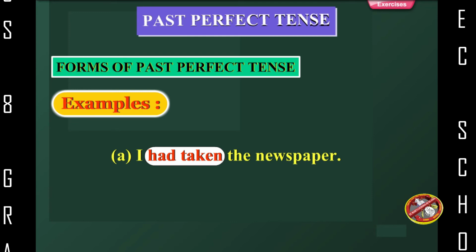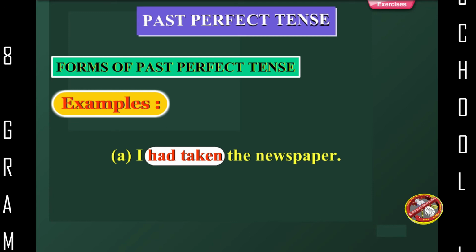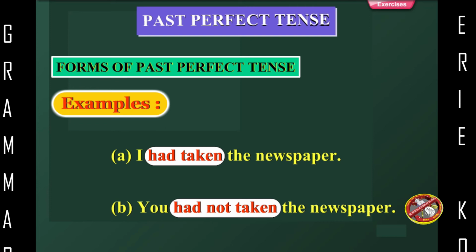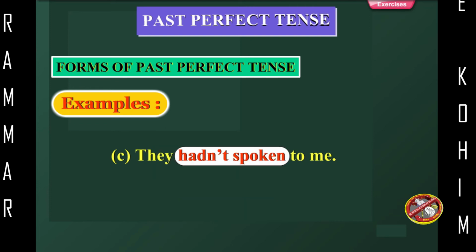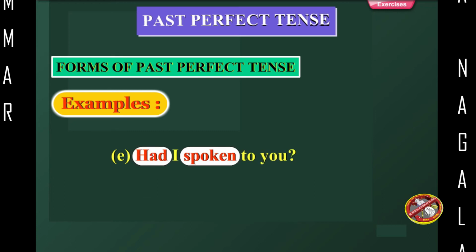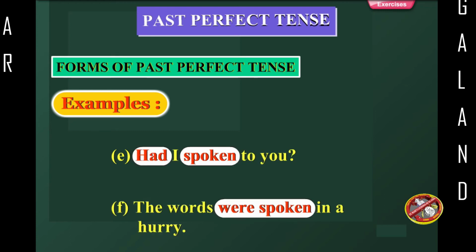Examples: I had taken the newspaper. You had not taken the newspaper. They hadn't spoken to me. Had she spoken to you? Had I spoken to you? The words were spoken in a hurry.